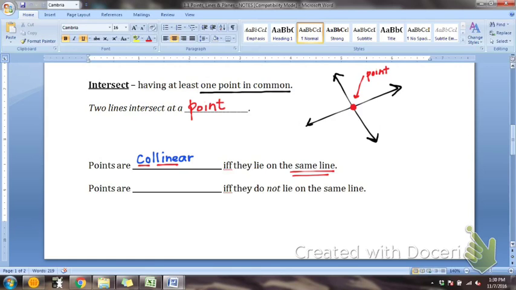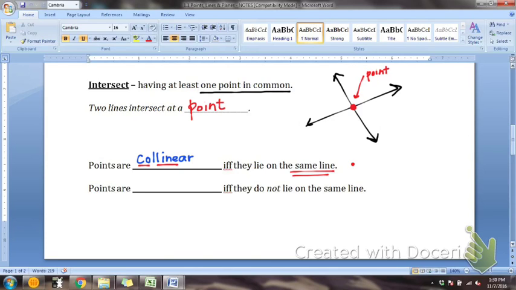Points that lie on the same line. That's your definition there. I'll say that again. The definition of collinear is points that lie on the same line. Give yourself some room to draw an example. Points that lie on the same line. That's called collinear.